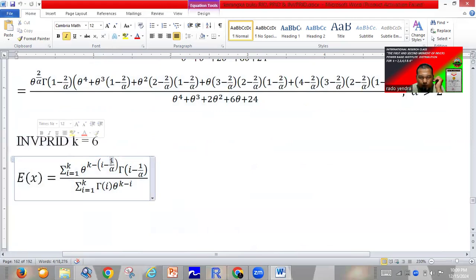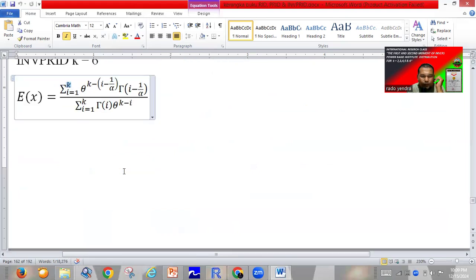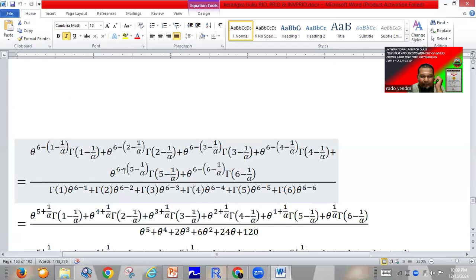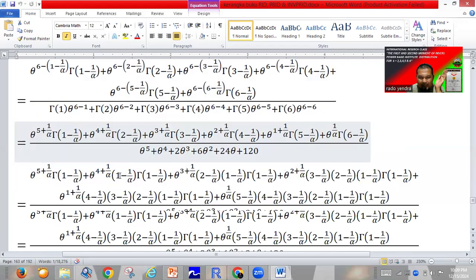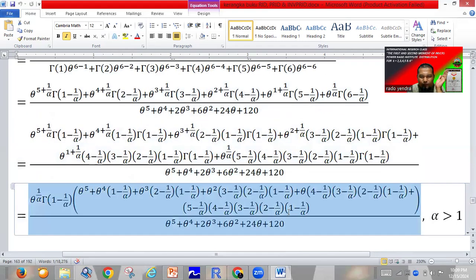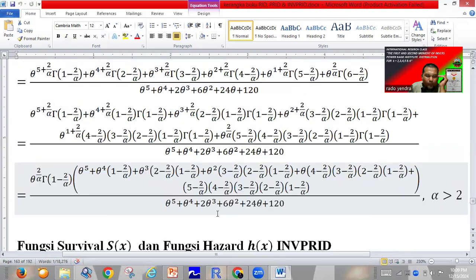Okay. So we only change k to 6. We change k to the value of 6. So we can find the very long formula for the first moment of the inverse power Rado Institute distribution for k equal to 6, like this one. Oh, this is a very, very long equation. And then for the second moment, like this one.